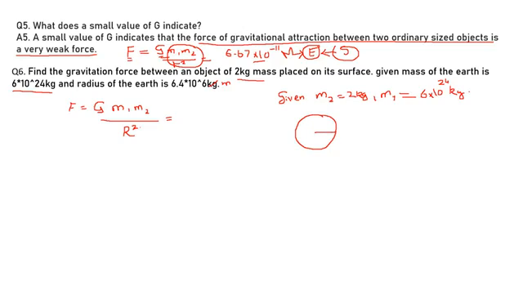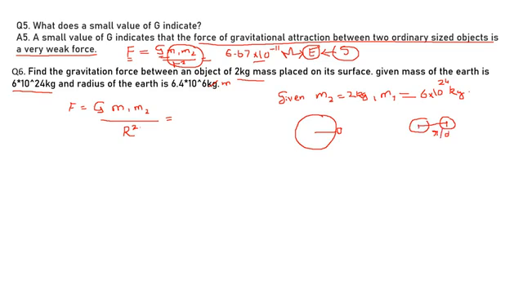Now what is the distance between the objects? Let's take the gravitational force for a 2 kg mass object. Suppose an object is placed over here, right? I take the distance from the center of the two objects, which is considered as r, or let's say d.